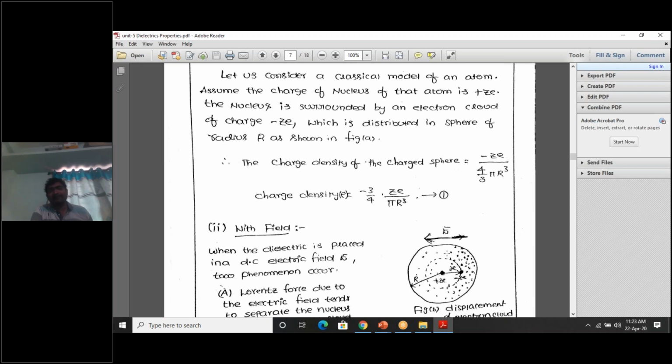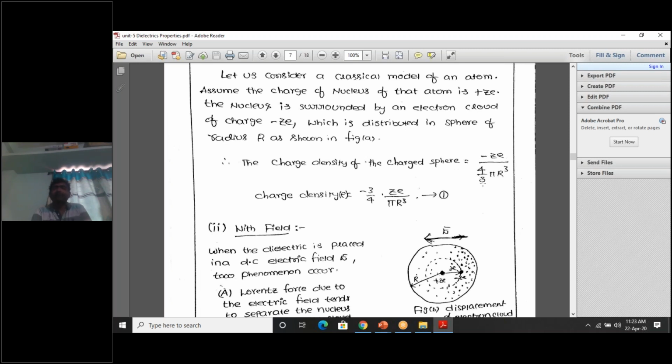Here you see students, throughout the atom, which charge is distributed? Electrons. Electrons are distributed throughout the volume of the atom. Negative charges are distributed throughout the atom. That's why I wrote minus Ze, charge divided by volume. What is the volume? The atom is in the shape of what? Spherical shape. So what is the volume of the sphere? 4/3 pi r cube. What is R? R is the radius of the atom.